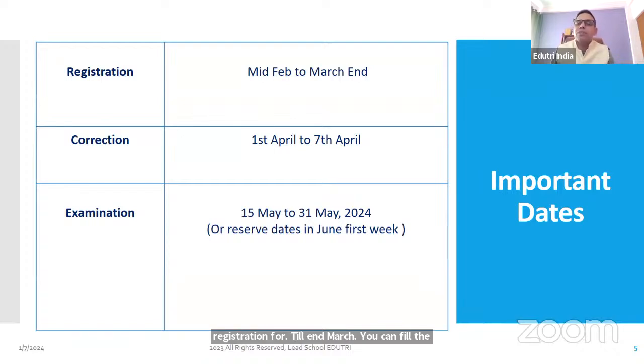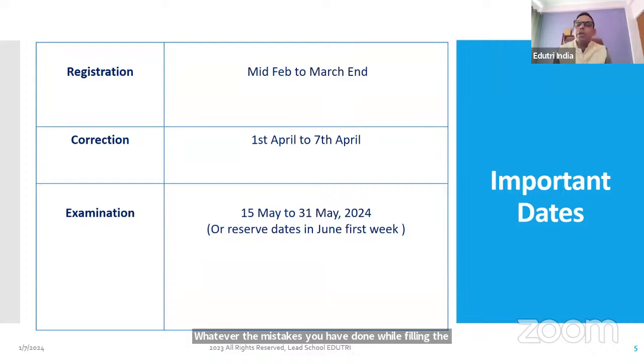That means you will have sufficient time, don't worry about that. In the month of April, 1st April to 7th April, or 8th April to 10th April, I'm giving you this on the basis of last year's data, generally another window opens called the correction window. Whatever mistakes you have made while filling the form, you can correct.